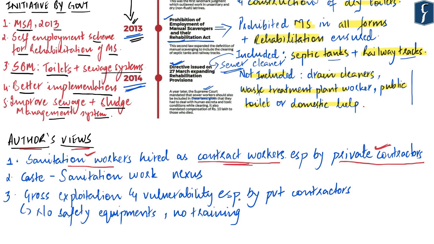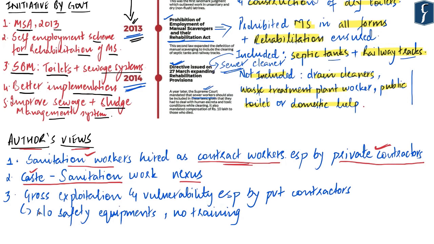Further, the author says that we do not really know what exactly is the share of these contractual workers working in the sanitation industry, but what we know for sure is the nexus or the connection between caste and sanitation work. So the author points out that sanitation workers on contract mostly belong to the scheduled caste category, and a lot of surveys have pointed towards this, thus bringing out the fact that sanitation work is related to a particular caste and only people belonging to the so-called lower caste are expected to do this work.